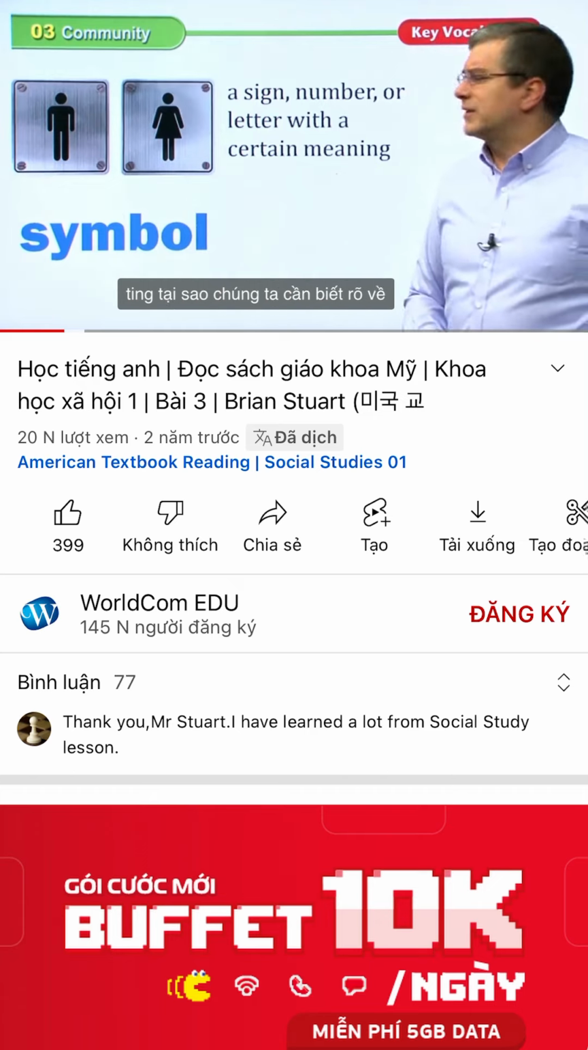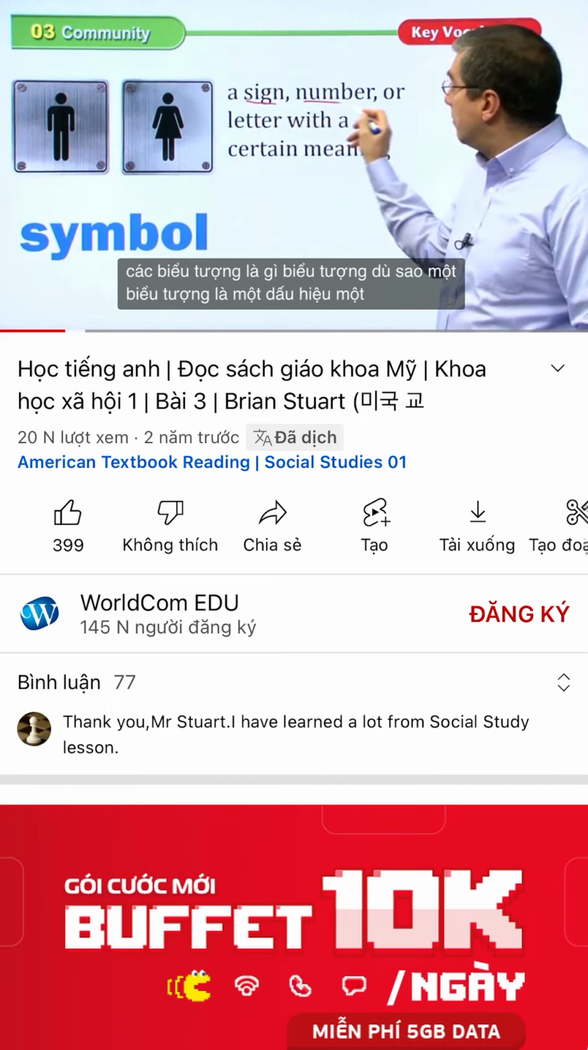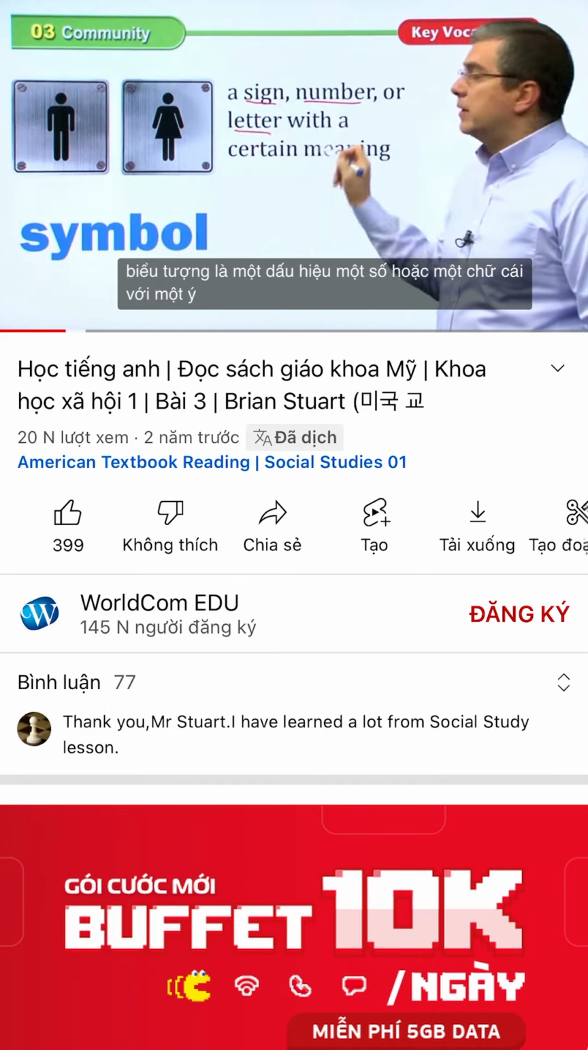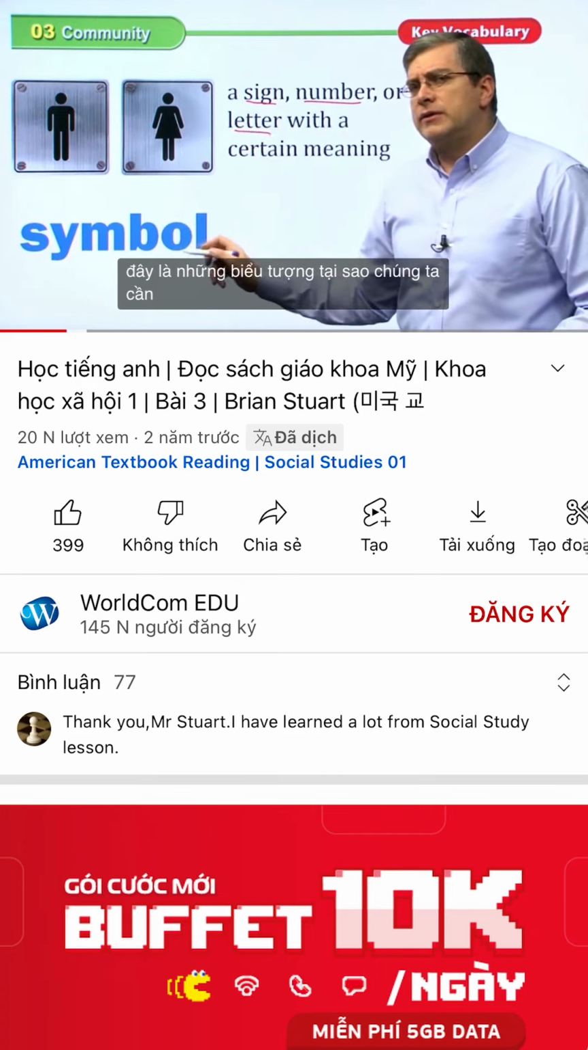Why do we need to know about symbols? Well, what is a symbol anyway? A symbol is a sign, a number, or a letter with a certain meaning. Take a look at these. These are symbols.